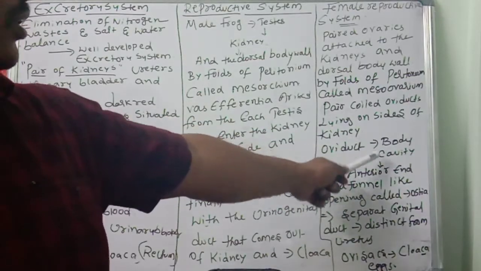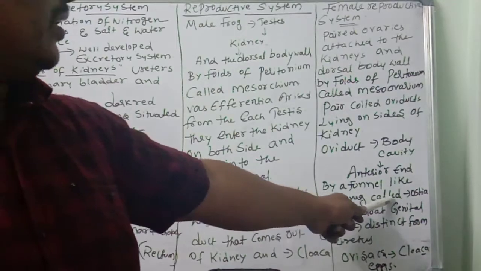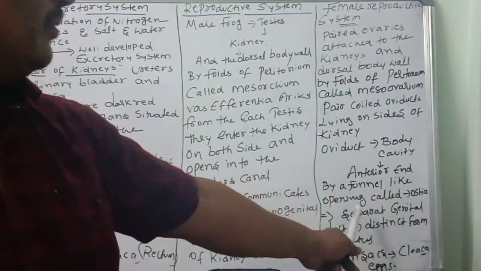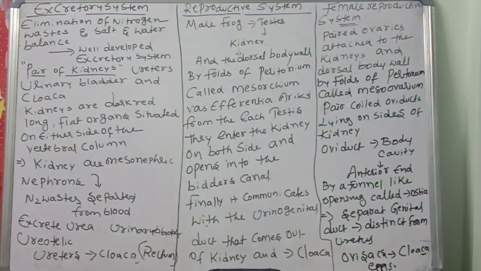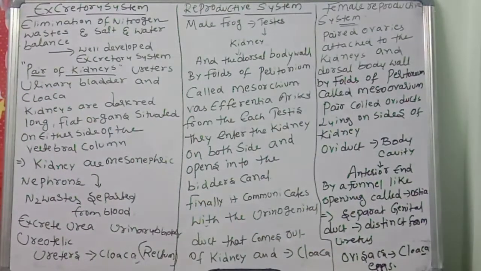Paired coiled oviducts lie on the side of the kidney. The oviduct opens into the body cavity. At the anterior end there is a funnel-like structure in the oviduct called the ostium, which helps to take in the eggs. A separate genital duct is also there, distinct from the ureters.